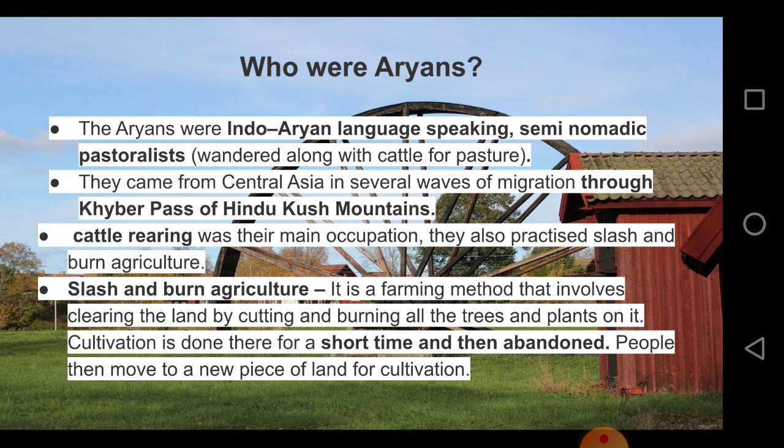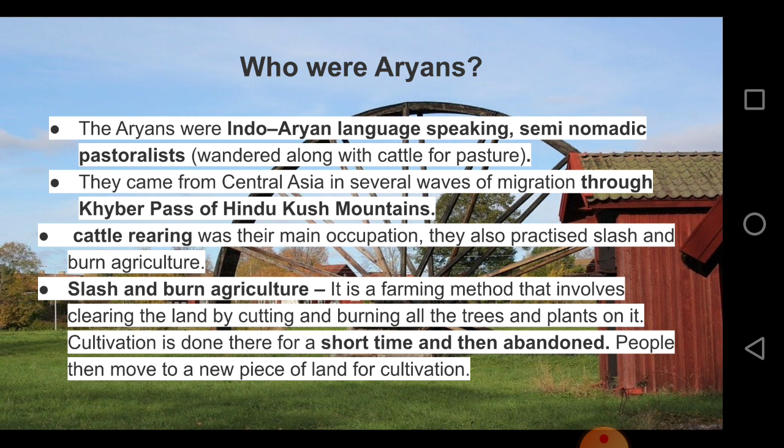Cattle rearing was their main occupation. They also practiced slash and burn agriculture. So what is cattle rearing? Yes, they had cattle, cow, goat, sheep, and many more probably. They had all this and they took care of it.